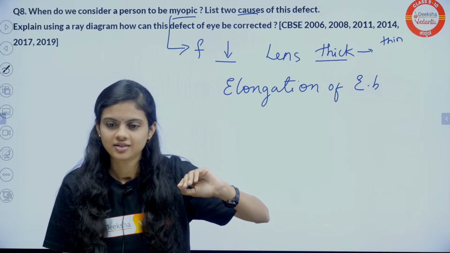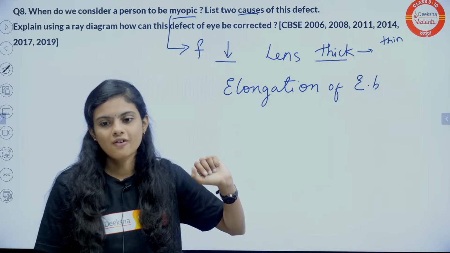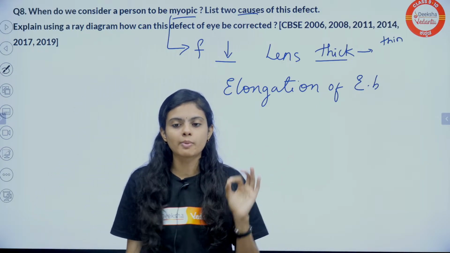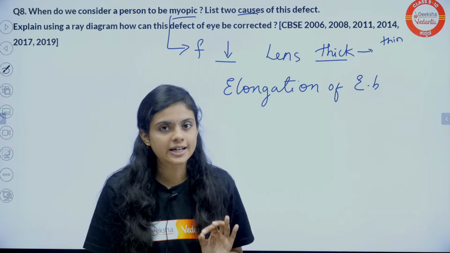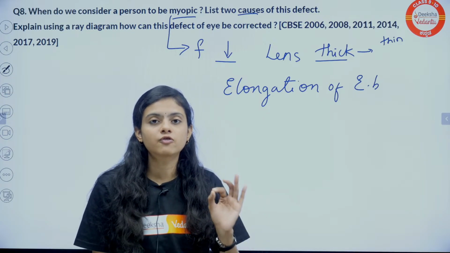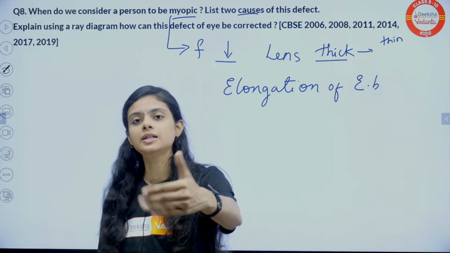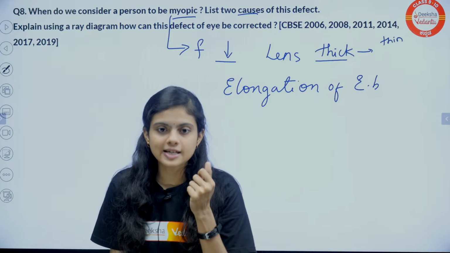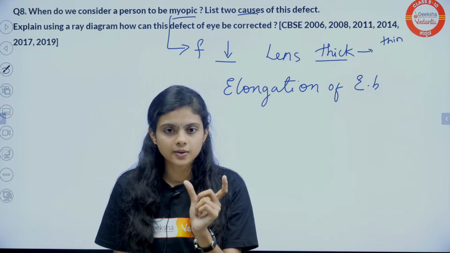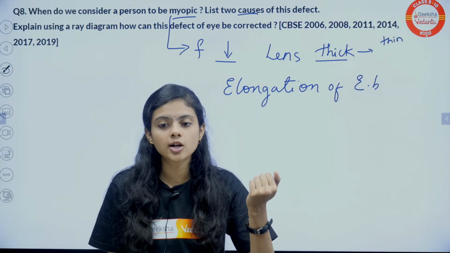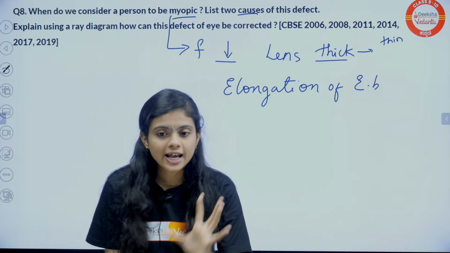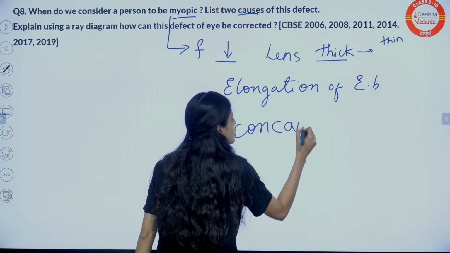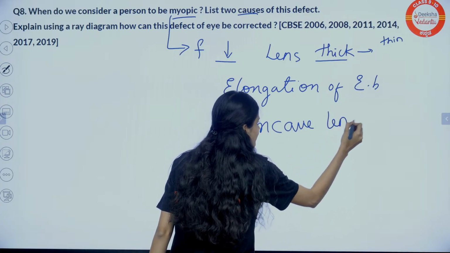Excessive curvature of the eye lens. Yes, students, that's the right answer. So myopia is nothing but short-sightedness, in which a person feels difficulty in seeing distant objects, because the focal length is less, the lens is thick, and there is elongation of eyeball. To correct this, we use a concave lens. Let me write that also. Concave lens, it's a diverging lens.